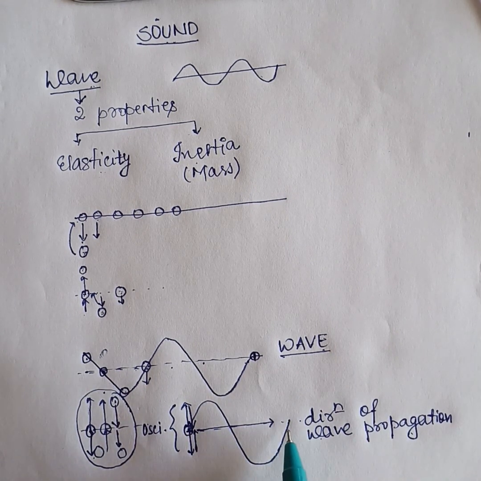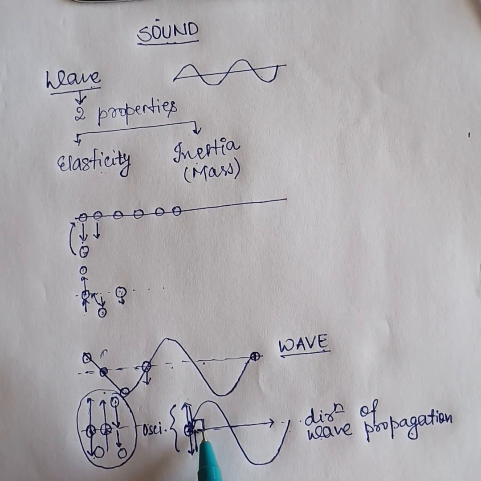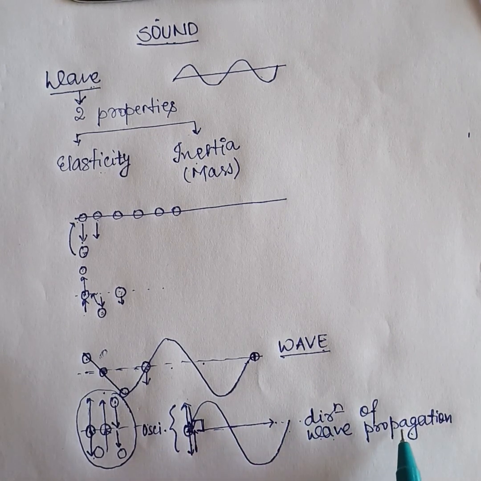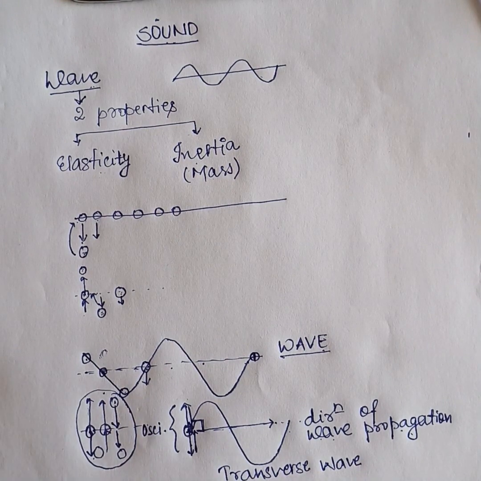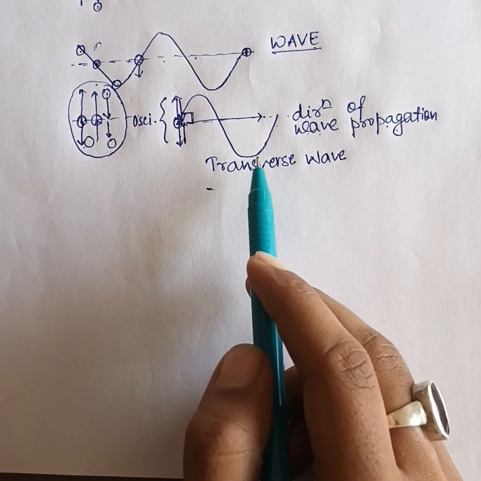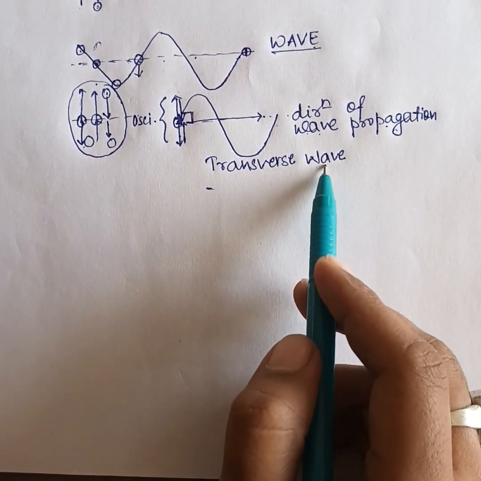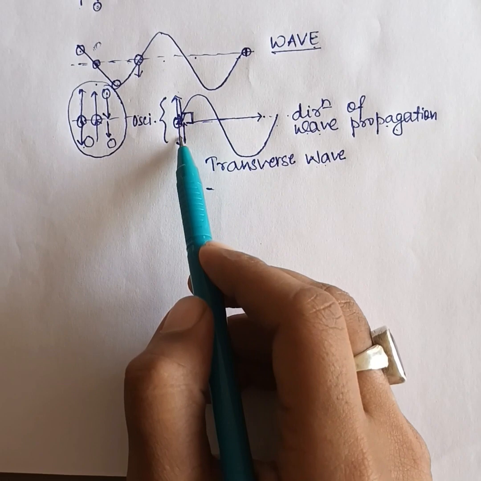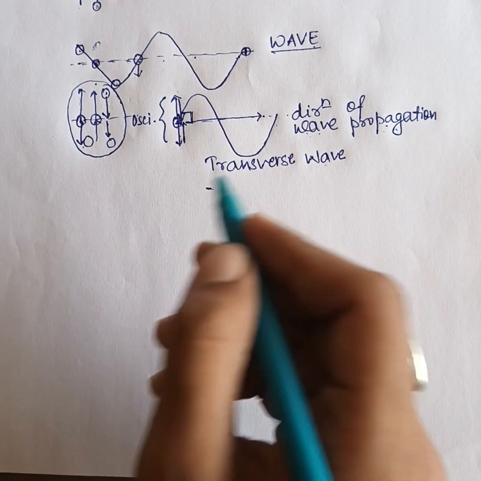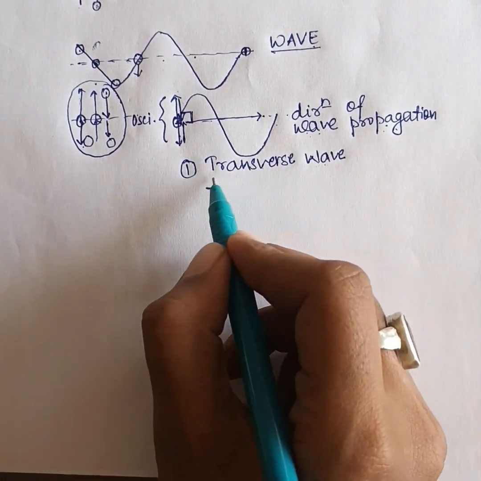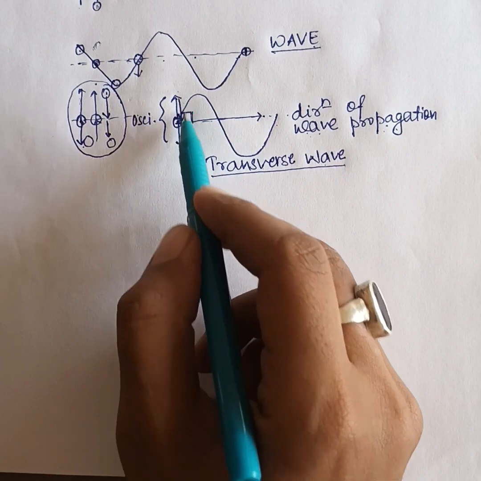So this type of wave, in which the direction of oscillation of the particle is perpendicular to the direction of the wave propagation, is known as a transverse wave. We call it a transverse wave. This we have studied, students, about transverse wave. In a transverse wave, the oscillation of the particle is perpendicular to the direction of propagation of the wave. And there is one more type of wave. This is the first type of wave on the basis of oscillation of the particle.